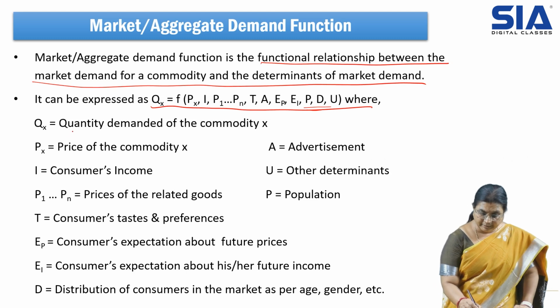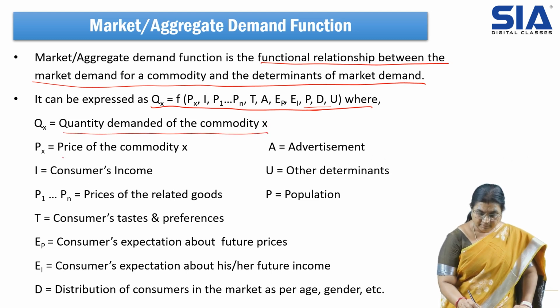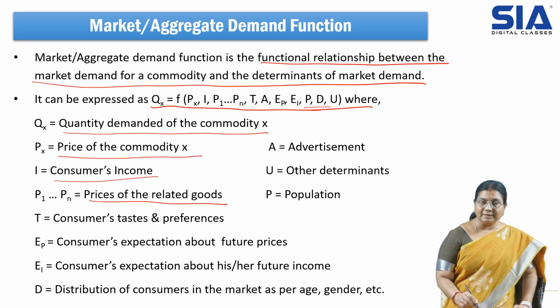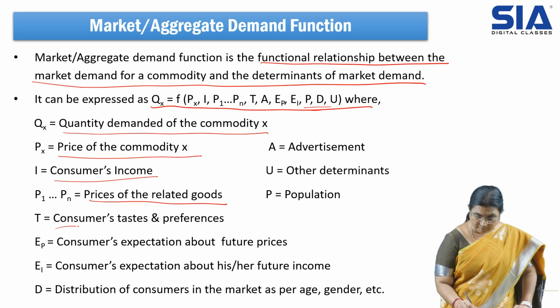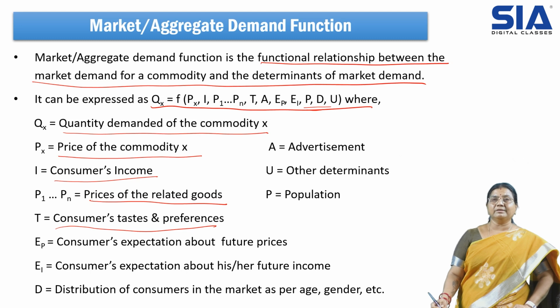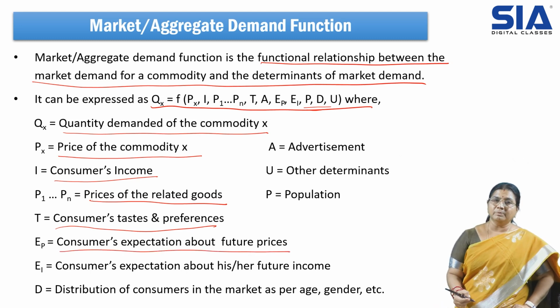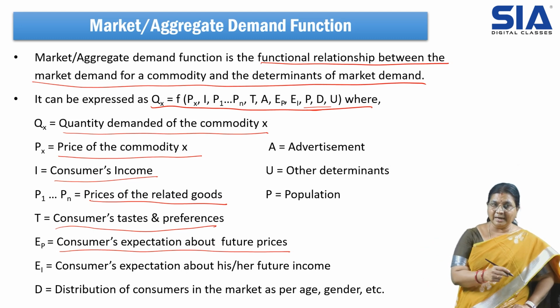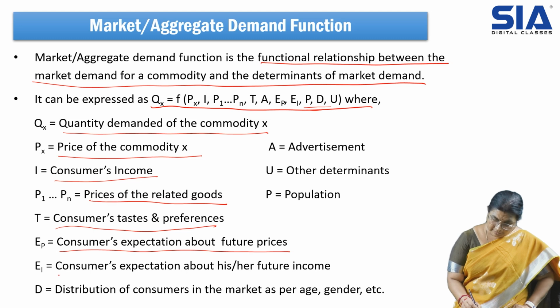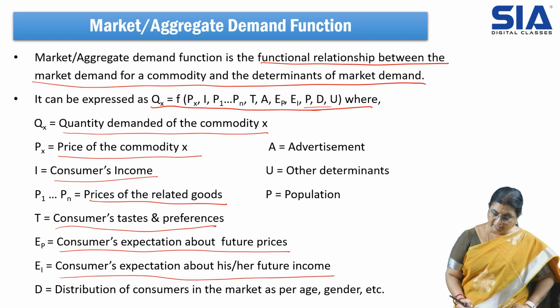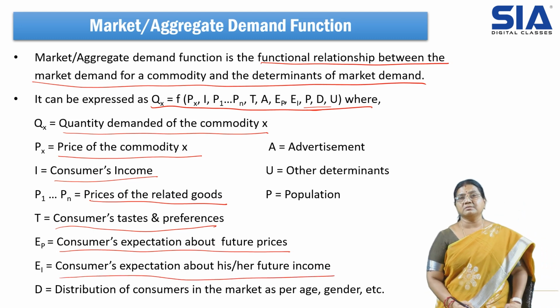So QX is quantity demanded of the commodity X, PX is price of the commodity X, I is consumer's income, then prices P1 to PN, the related prices, will also impact the market demand. Then consumers' taste and preference also affect the market demand. Then consumers' expectation of future prices. Consumers may be expecting a price change, maybe increasing or decreasing. That will influence the demand. Then consumers' expectations about future income also influence the demand.